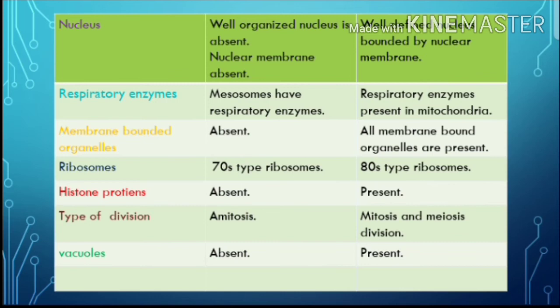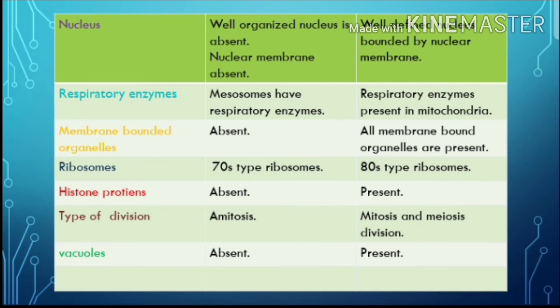But in eukaryotic cells, all membrane-bounded organelles are present, such as the endoplasmic reticulum, mitochondria, and lysosomes, which are all membrane-bounded organelles. Next one, ribosomes. In prokaryotic cells, 70S type of ribosomes are present. In eukaryotic cells, 80S type of ribosomes are present.